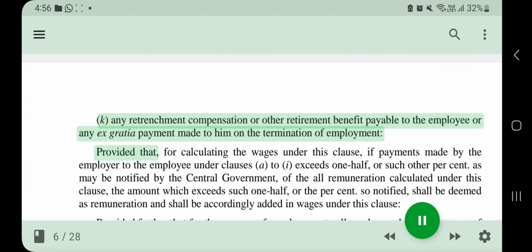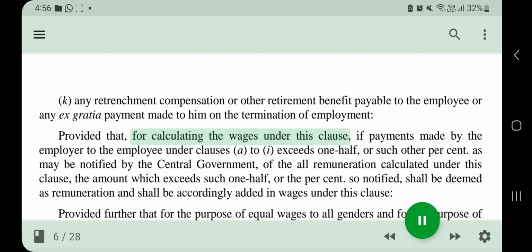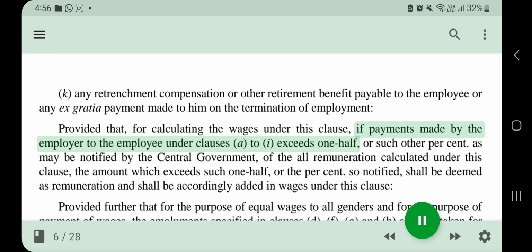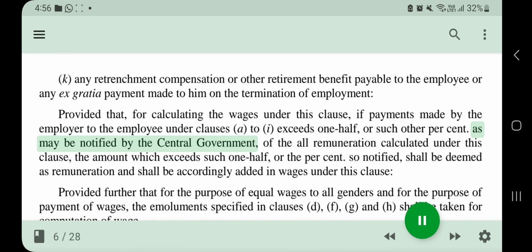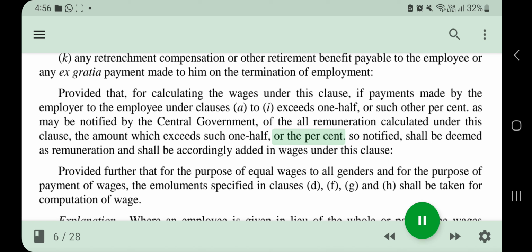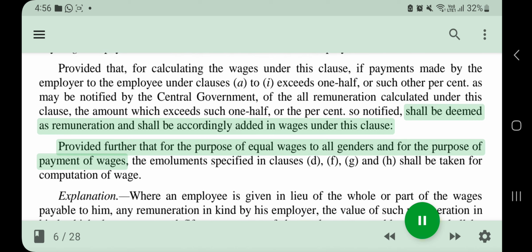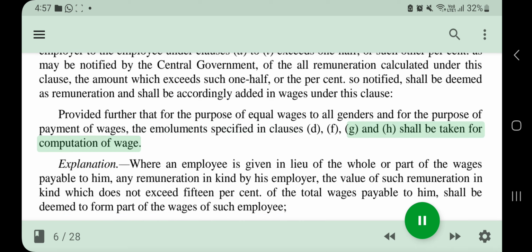K. Any retrenchment compensation or other retirement benefit payable to the employee, or any ex gratia payment made to him on the termination of employment, provided that, for calculating the wages under this clause, if payments made by the employer to the employee under clauses A to I exceed one-half, or such other percent as may be notified by the Central Government, of all remuneration calculated under this clause, the amount which exceeds such one-half, or the percent so notified, shall be deemed as remuneration and shall be accordingly added in wages under this clause, provided further that for the purpose of equal wages to all genders and for the purpose of payment of wages, the emoluments specified in clauses D, F, G, and H shall be taken for computation of wage.